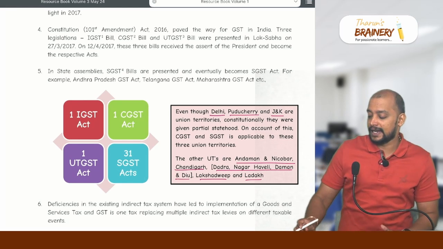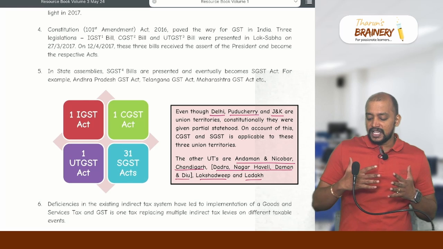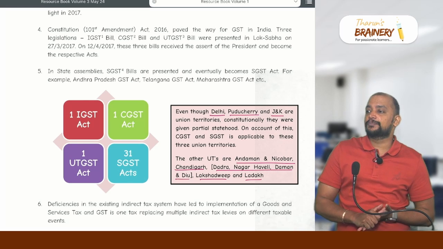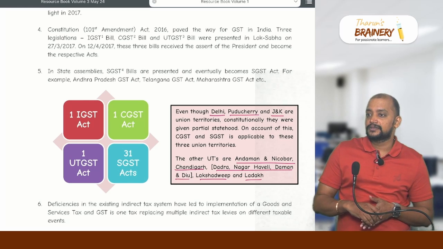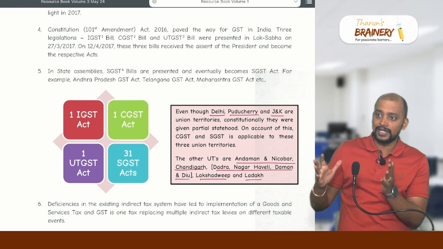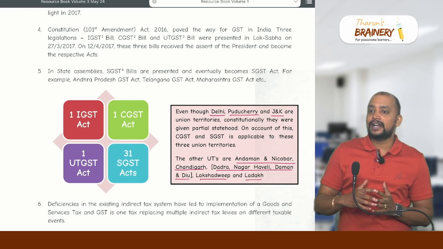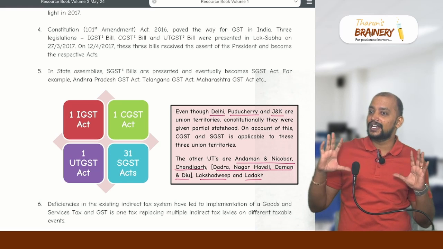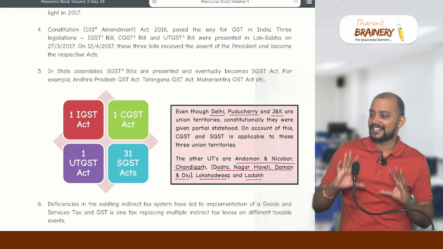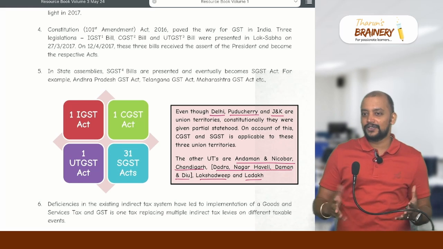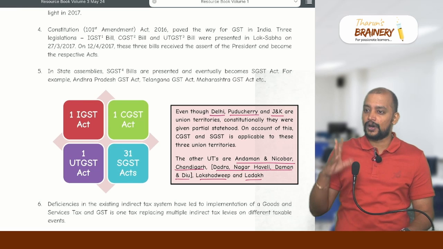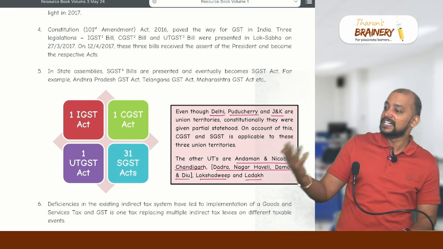Understood? Next, suppose the location of supplier and place of supply is in Andaman. So Andaman is actually a city now. A lot of things are there, and it's not only the prison. In olden days Andaman meant prison, but now it's a town kind of thing. All those things are available. A lot of people are living there.